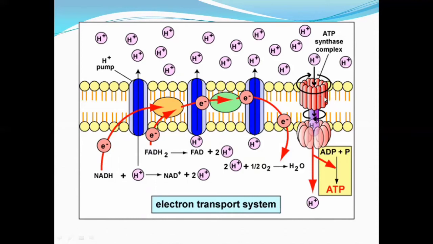ATP synthase has two parts, FO and F1, right? When these protons are transported, this FO subunit जो है ये सिर्फ transport करेगा protons को, ठीक है? Now these protons will enter through this FO subunit to the matrix. Then there will be rotation, there will be conformational changes in the second part, that is F1.